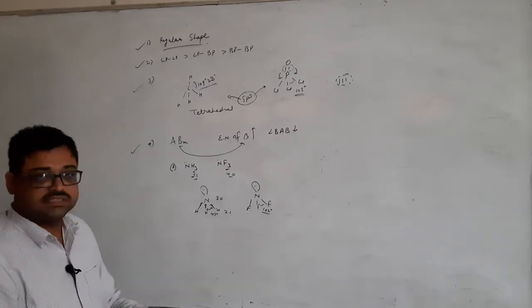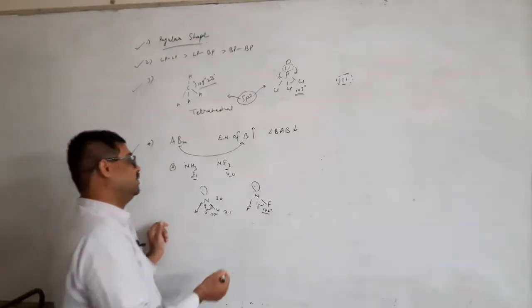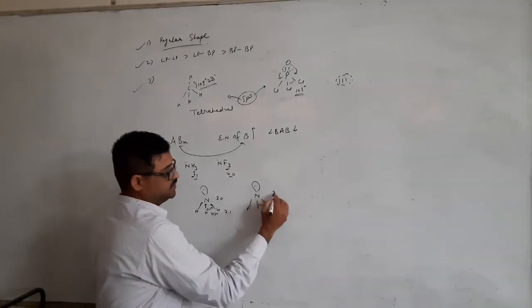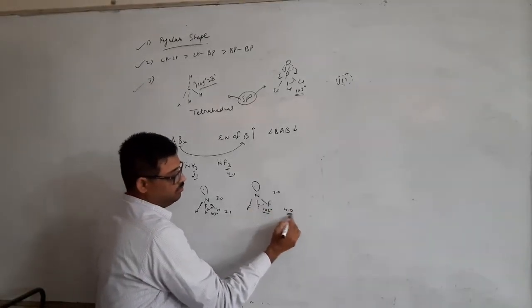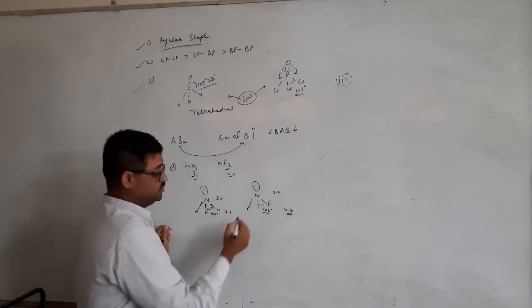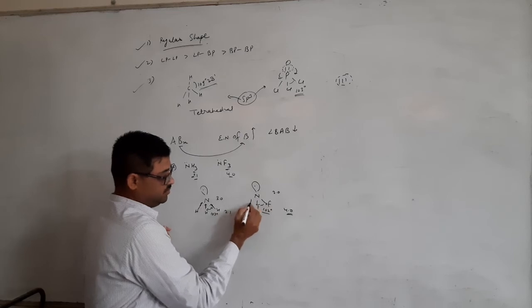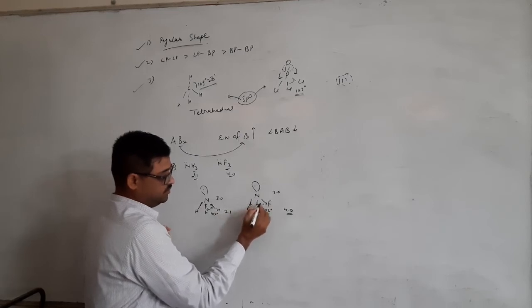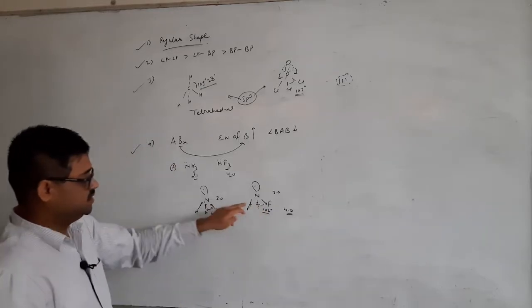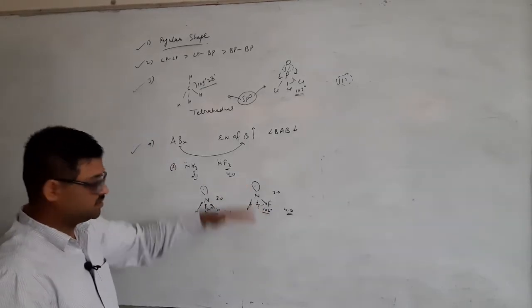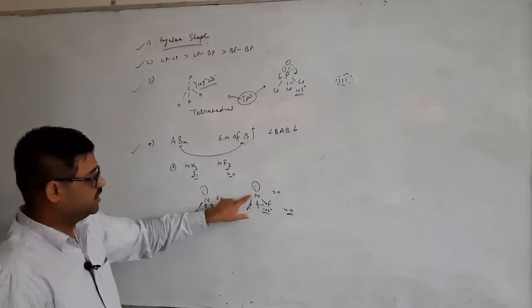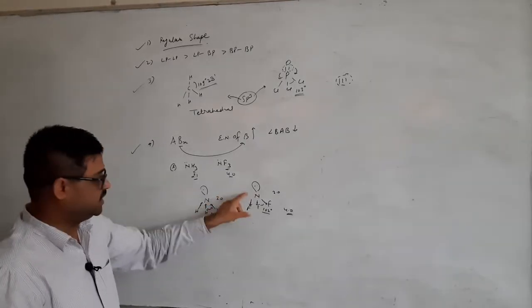But in that case, just the opposite phenomenon is going on. What happens now? Fluorine has more electronegativity, that is 4. So it will attract the electrons towards itself, so the bonded electrons will shift towards fluorine now. As you can see, these bonded electrons are shifting towards fluorine and making distance from the small nitrogen atom.